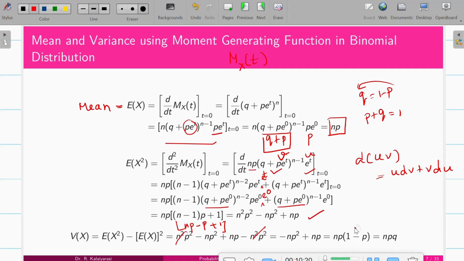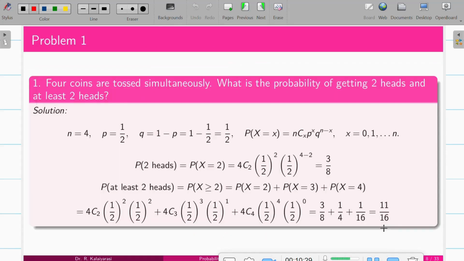So we know n minus 1 minus p is pq. So your mean is np and variance is npq. With this, we'll move on to the problems on the binomial distribution.